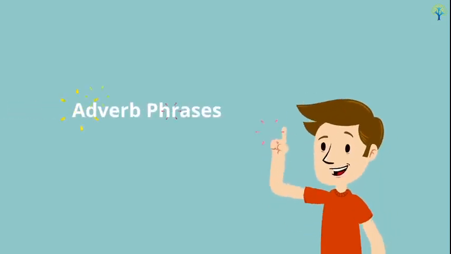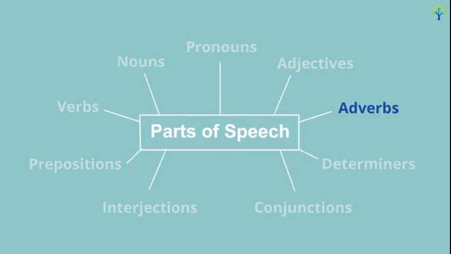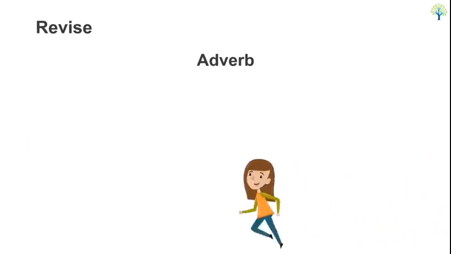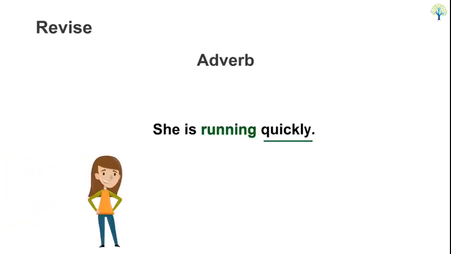In this video, you will learn about adverb phrases. This topic is a part of adverbs. As learned earlier, an adverb is a word that adds information to an action. For example, she is running quickly. Quickly describes the action or verb running. Quickly is an adverb.